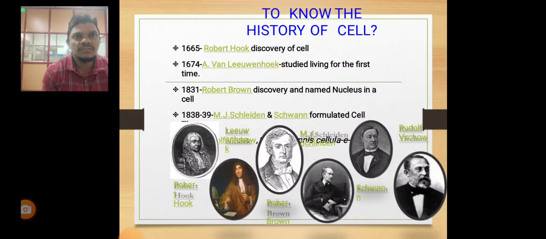Robert Brown in 1831 discovered the nucleus of the cell. Then in 1838, Schleiden and Schwann. These are Robert Brown, Anton van Leeuwenhoek, and then Schleiden and Schwann.